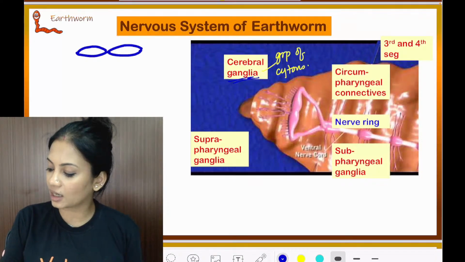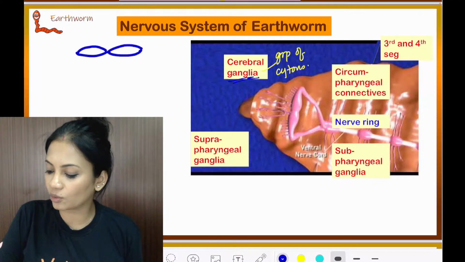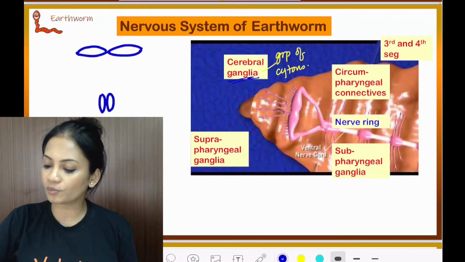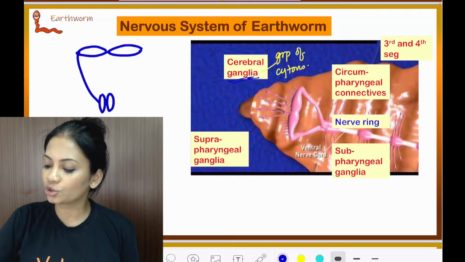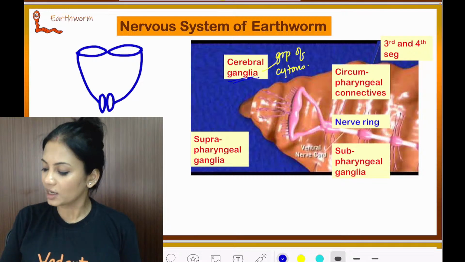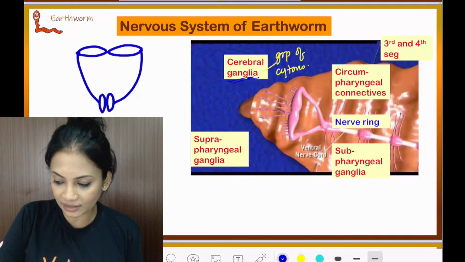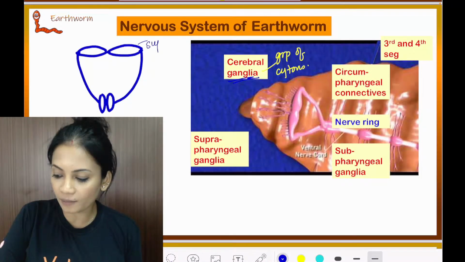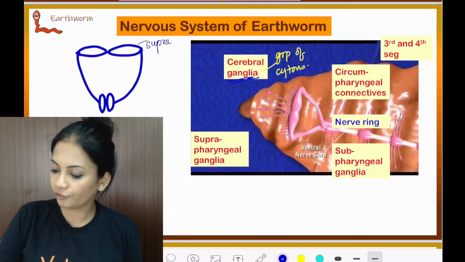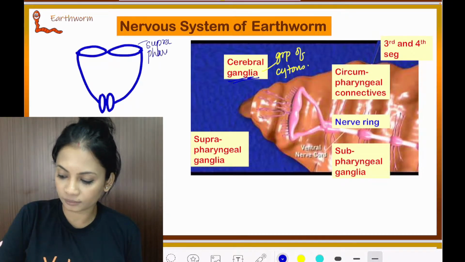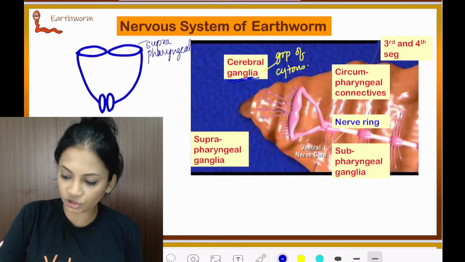Then there is a pair of ganglia located below the pharynx, and then there is a part which will help to connect these two. If we go ahead and label, this will be the suprapharyngeal ganglia.